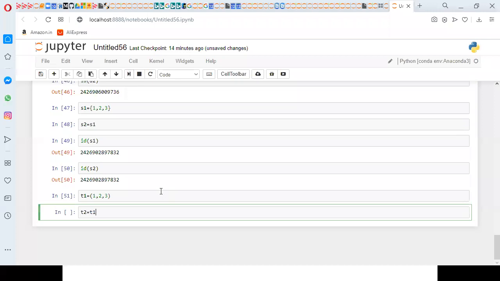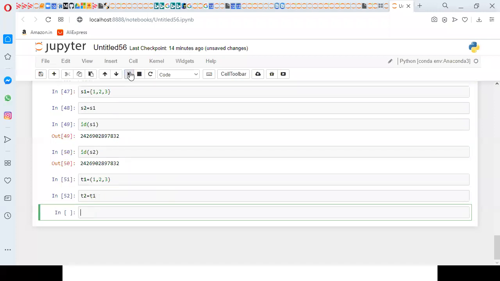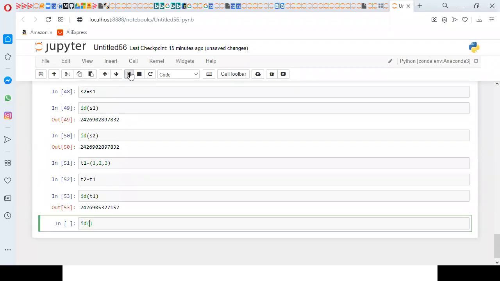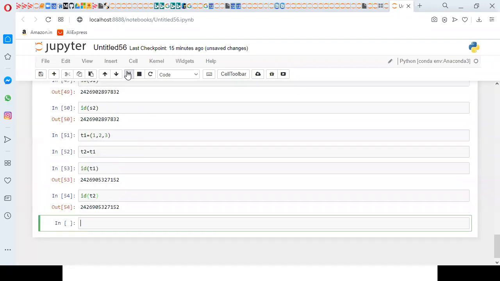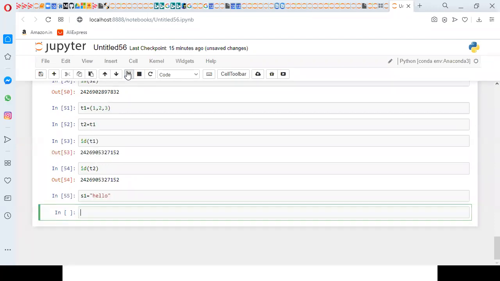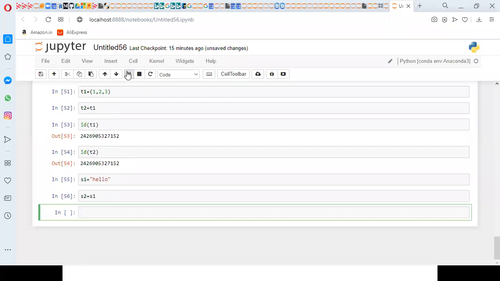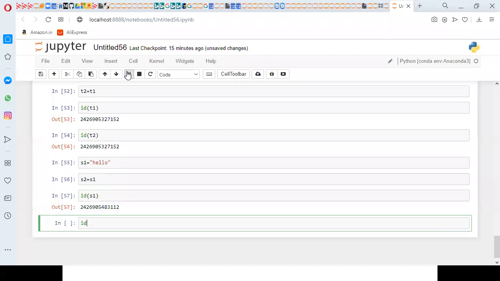T2 equal to T1, I am taking. So ID of T1, ID of T2. Similarly for string also, for example, S1 equal to hello, S2 equal to S1. So ID of S1, ID of S2.